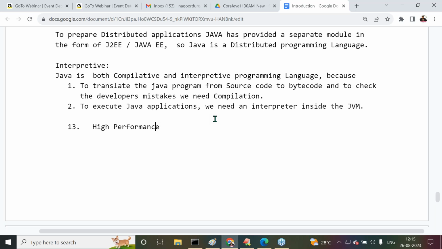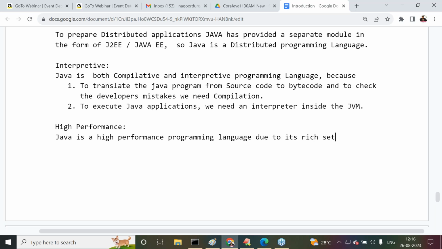After this, the last one is the high performance programming language. Java is a high performance programming language. There is no specific reason for it, it's very simple. Observe carefully. Java is a high performance programming language due to its rich set of features. What are the various features?